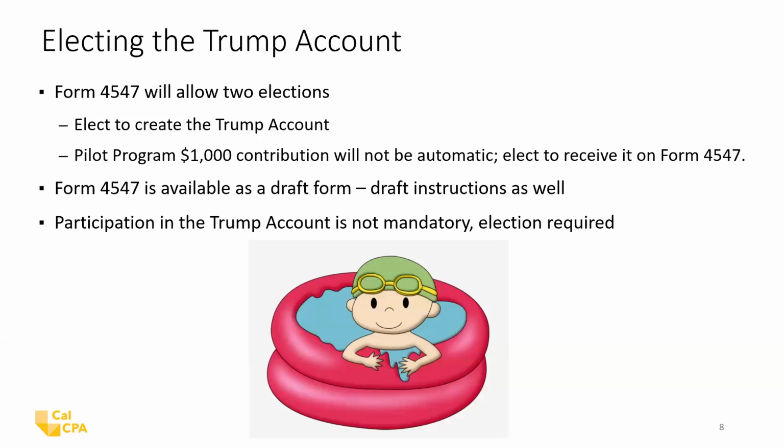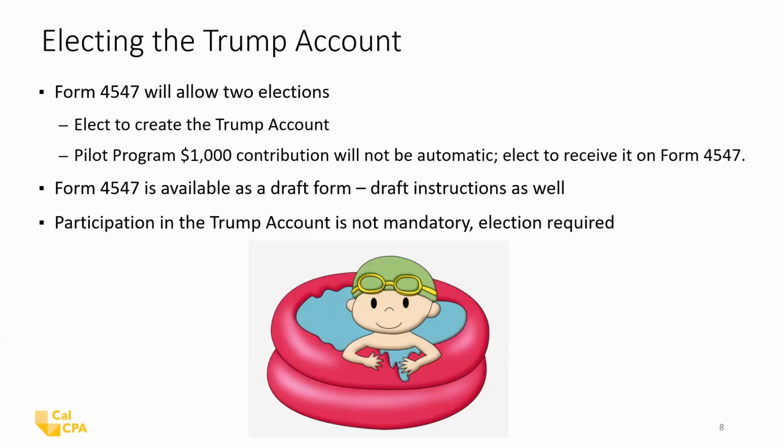So how do you elect the Trump account? Well, you have to file a Form 4547. And we understand that form can be attached to the 2025 Form 1040. And on that form, you're going to elect to create the Trump account. And if somebody qualifies for the pilot program, that $1,000 contribution availability will also be elected on the Form 4547.